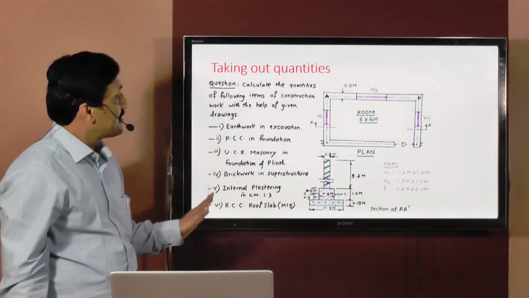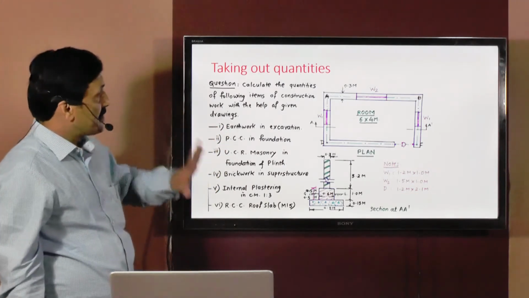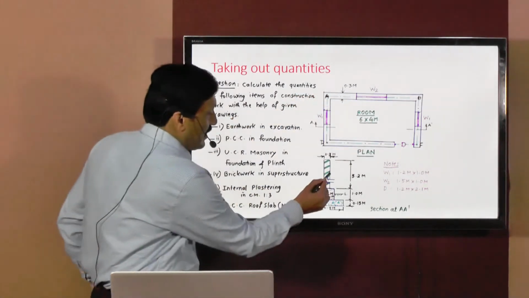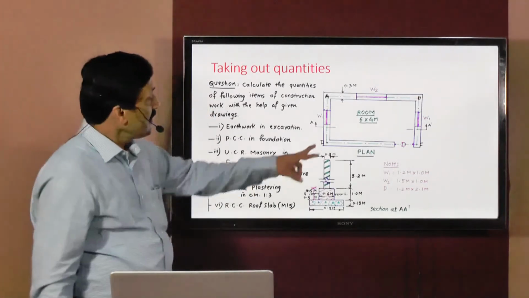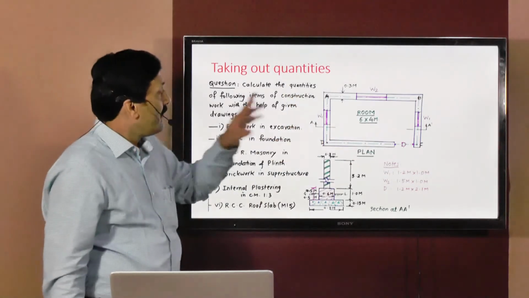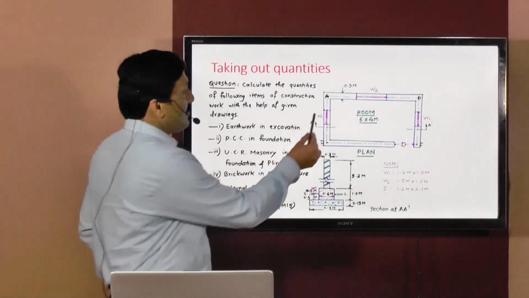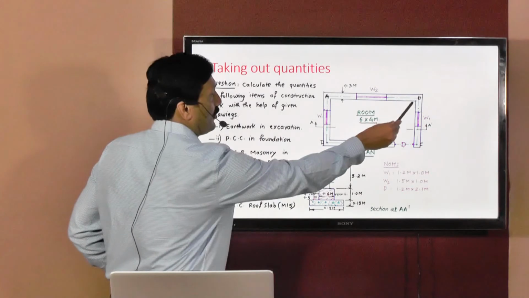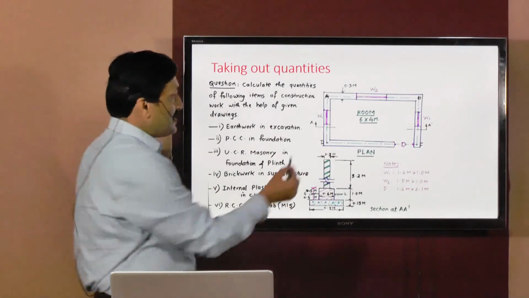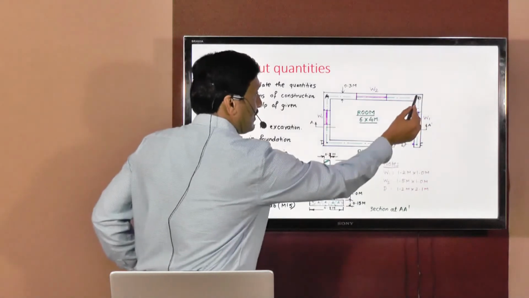Now let us consider the first item, and before that, first of all you understand this plan at superstructure level. Superstructure level means at this level this plan has been drawn. Now this particular room, as I already told you, has internal dimensions 6 meters by 4 meters. Now we'll try to locate one center line in this superstructure plan. When this center line is located, this point is A. I hope you can read this. This point is B, this point is C, and this point is D. When the center line is located, it will be exactly at the center of the wall, like this.